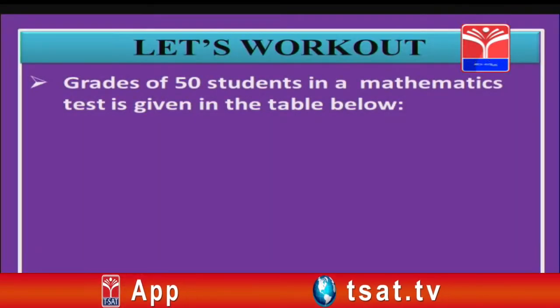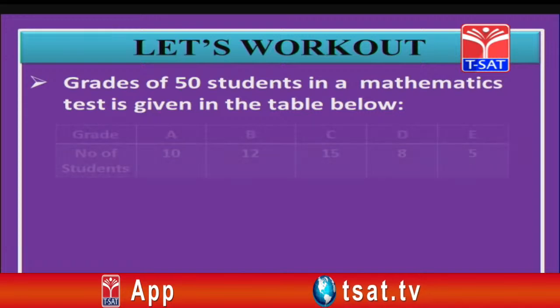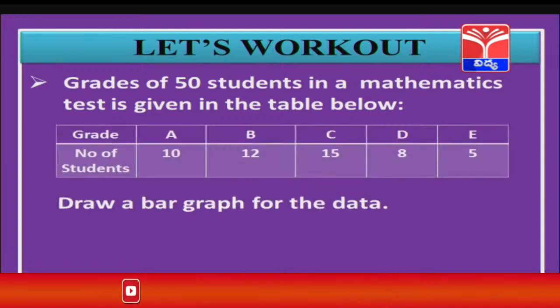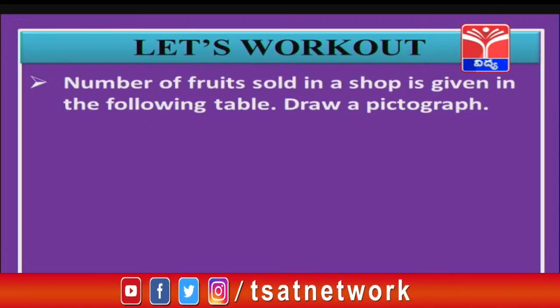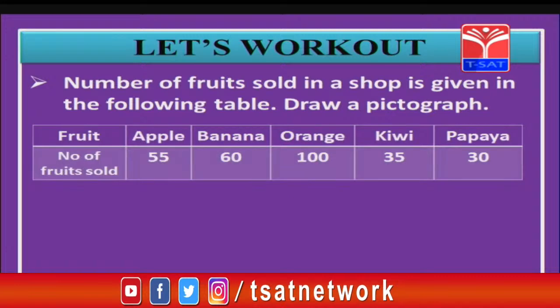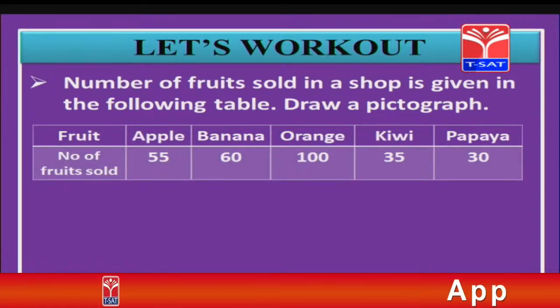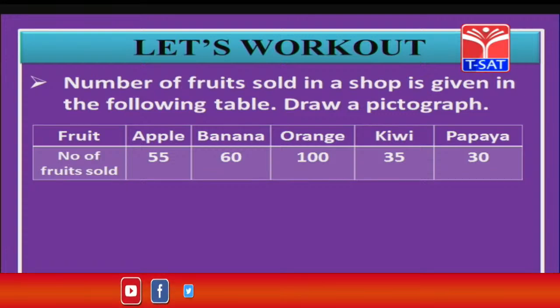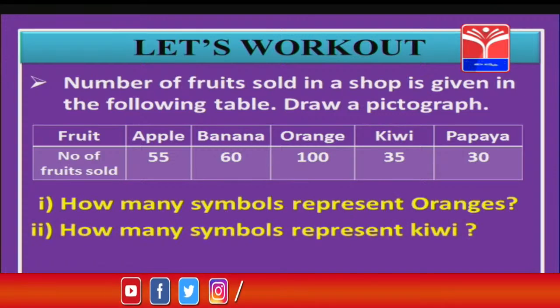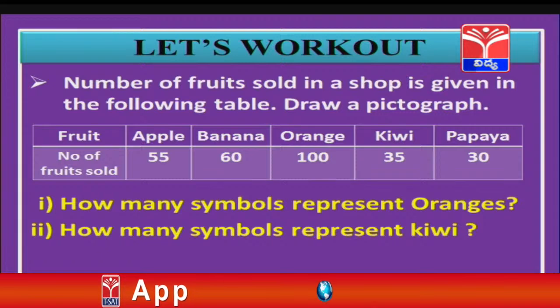Grades of 50 students in a mathematics test are given below in a table. We have to draw a bar graph for this data. The next problem is, the number of fruits sold in a shop is given in the following table, that is apples, bananas, oranges, kiwi and papaya, and the number of fruits sold are 55, 60, 100, 35, 30 respectively. We have to draw a pictograph for this data. From this, how many symbols represent oranges and how many symbols represent kiwi? That is what you are going to write, children, from the pictograph.